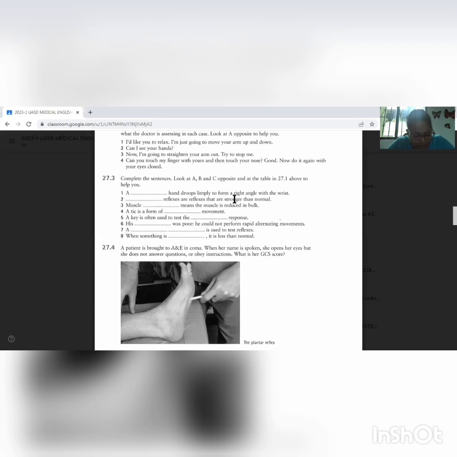5. A key is often needed to test the spastic response. 6. His coordination was poor. He could not perform rapid alternating movements. 7. A tendon hammer is used to test reflexes. 8. When something is diminished, it is less than normal.